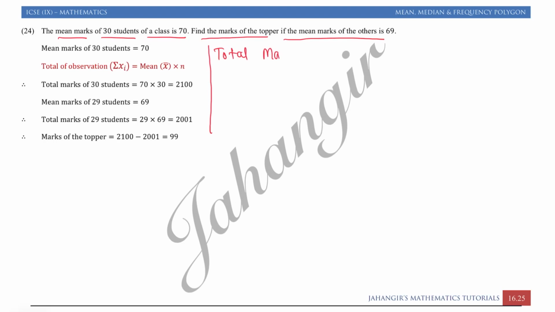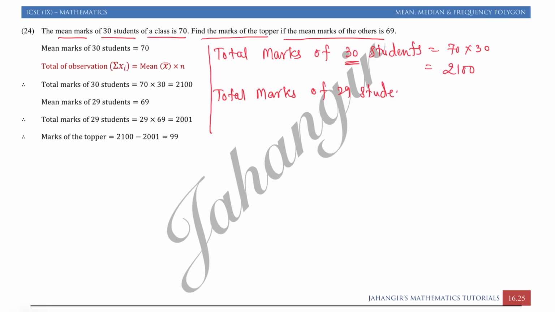Total marks of 30 students, that is 70 into 30, 7 3s are 2100. This was the marks including the topper. Now we will find total marks excluding the topper. Total marks of 29 students, because we are just excluding the one topper student's marks. Its average is 69 into 29. If you multiply, you will get 2001.